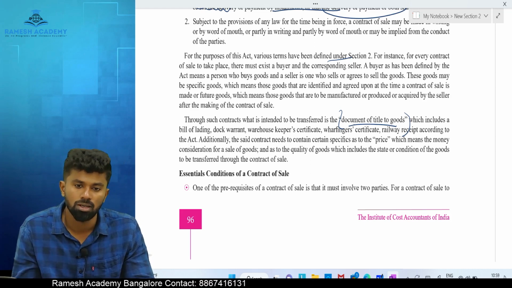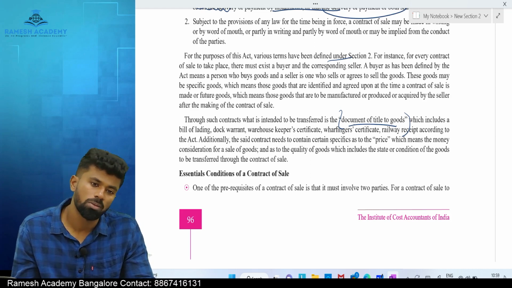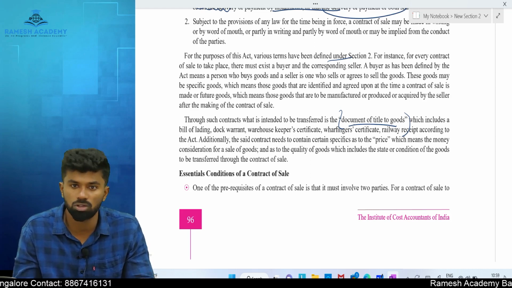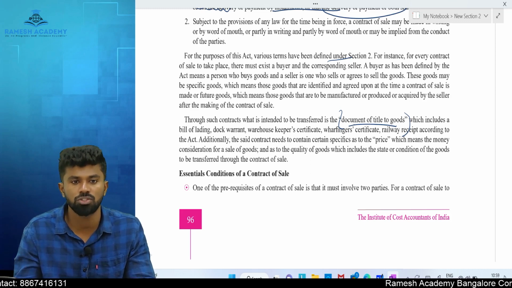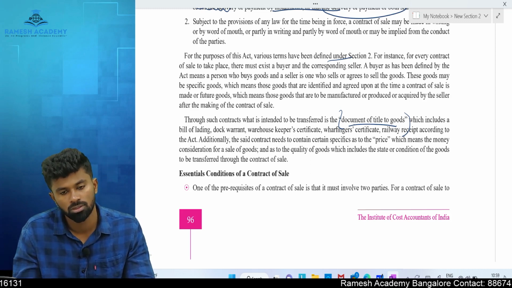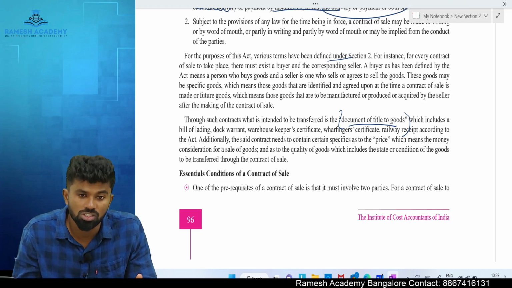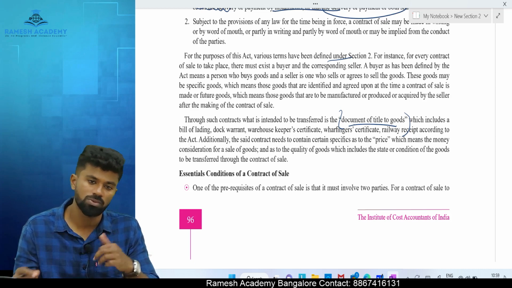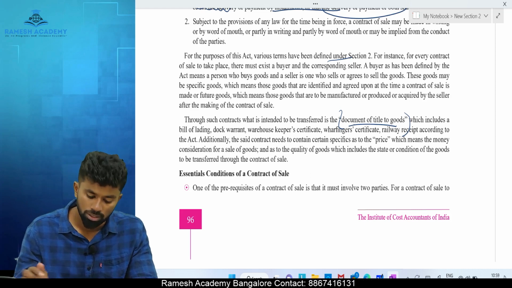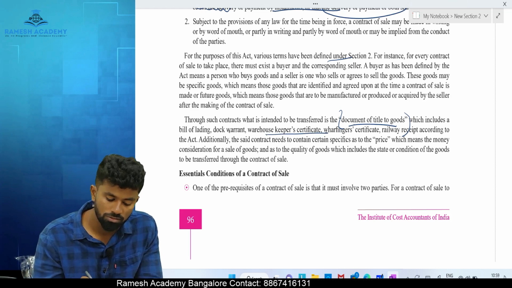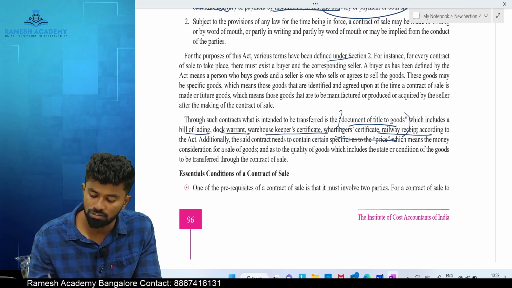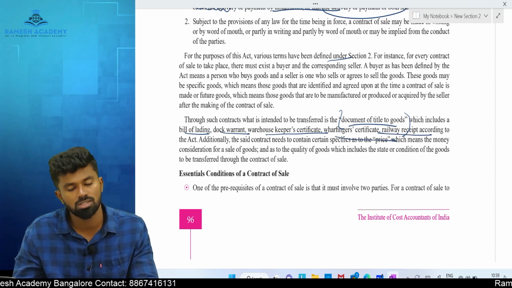For example, property papers. Property papers depict who is the owner, but you can't transfer the ownership by delivery of the documents. You need to enter into a separate contract. But in case of currency notes, it's a document of title, because if it is with me, I am the owner. If it is with you, you are the owner. In the same way, warehouse keeper certificate, dock warrant, bill of lading, wharfinger certificate, railway receipt, all these are considered as what?